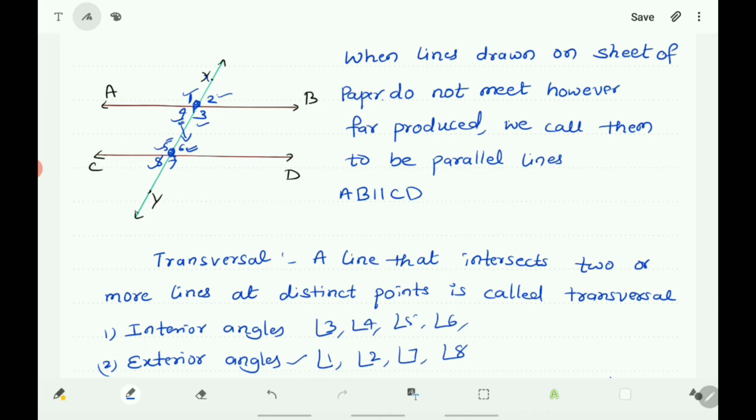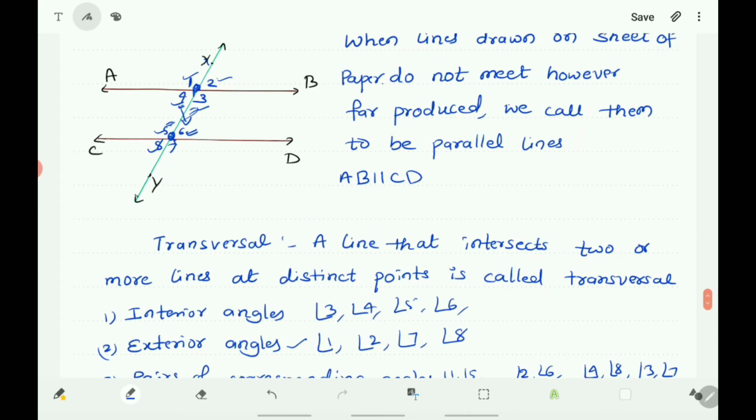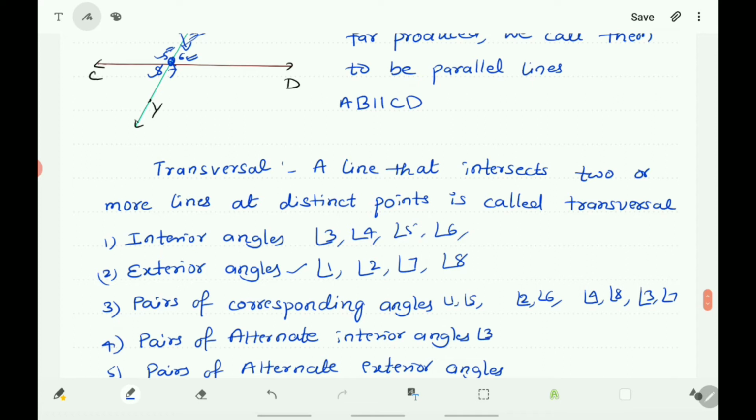Similarly angle 3 and angle 5 is also a pair of alternate interior angles. And also angle 1 and angle 7 and angle 2 and angle 8, these are the 2 pairs of alternate exterior angles.